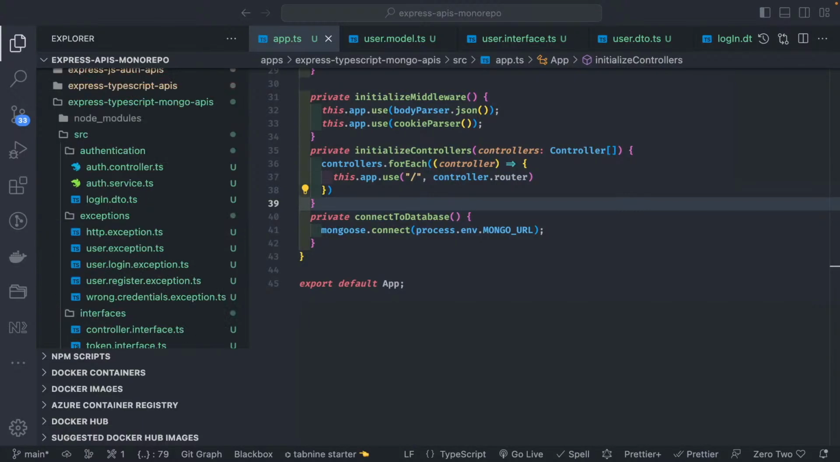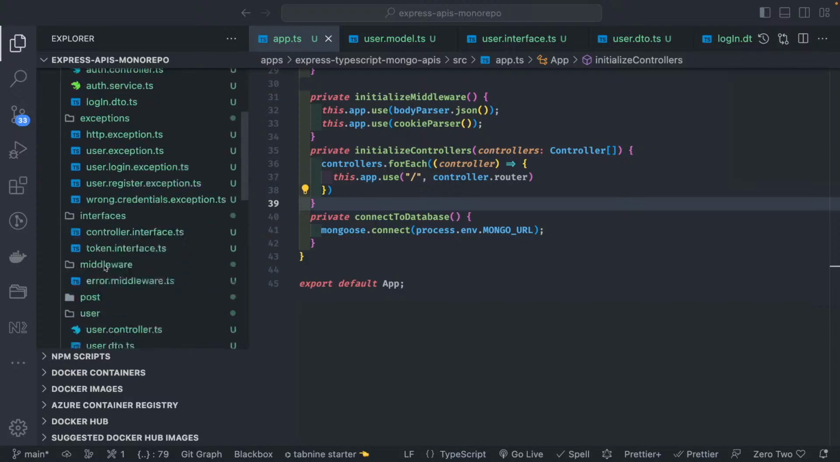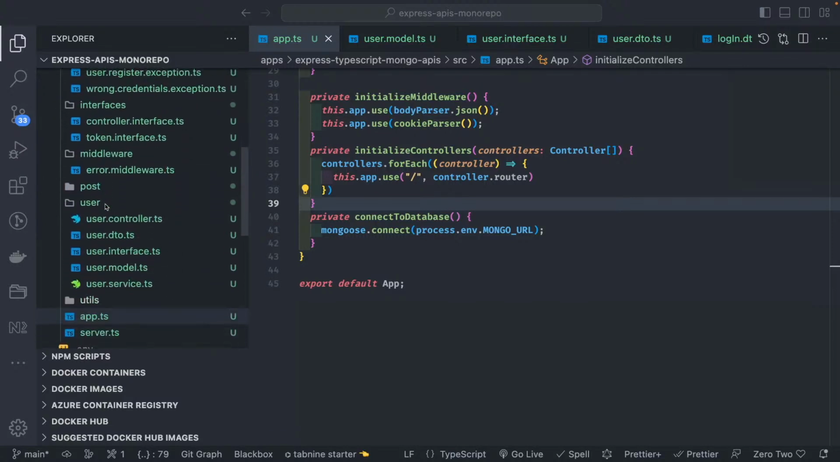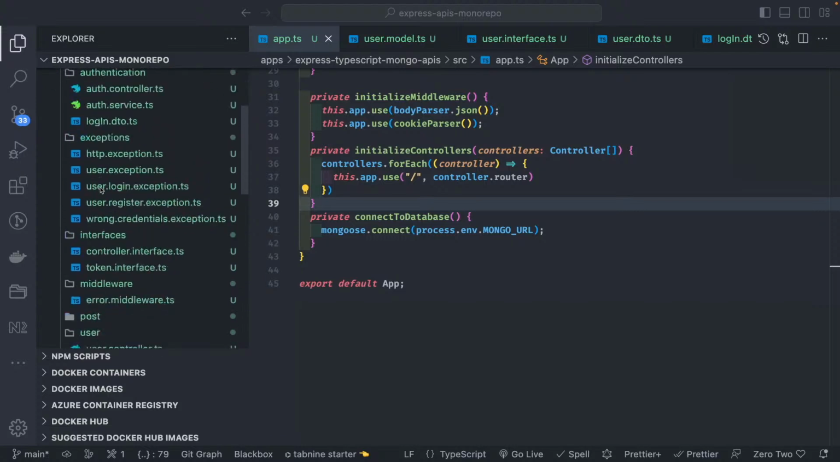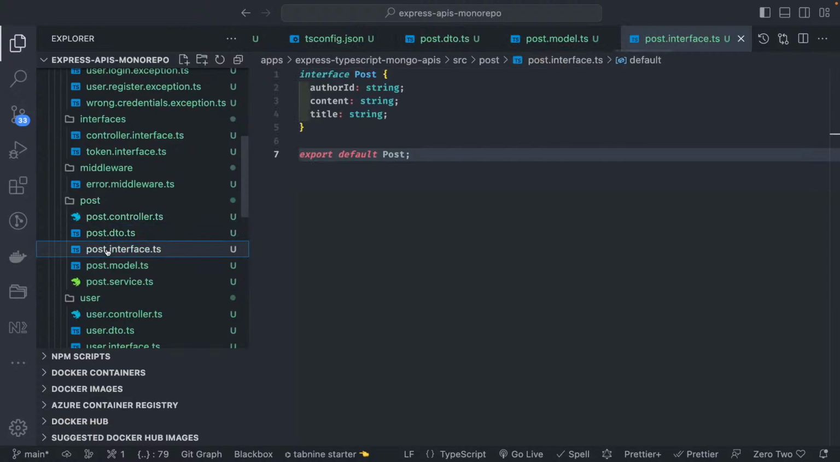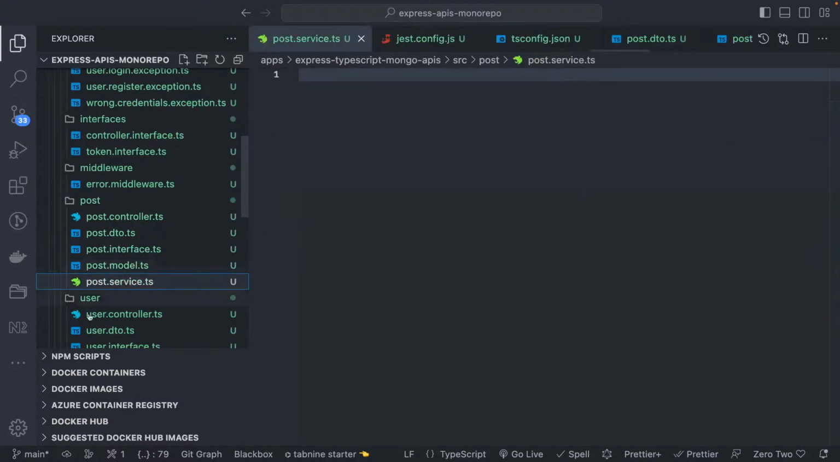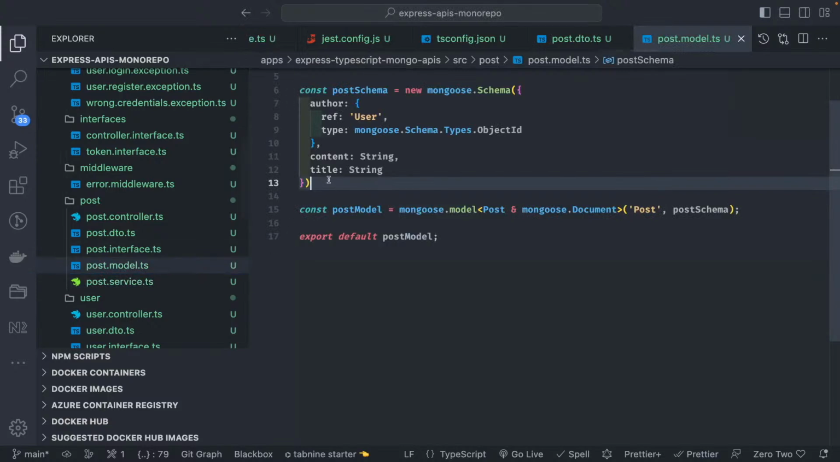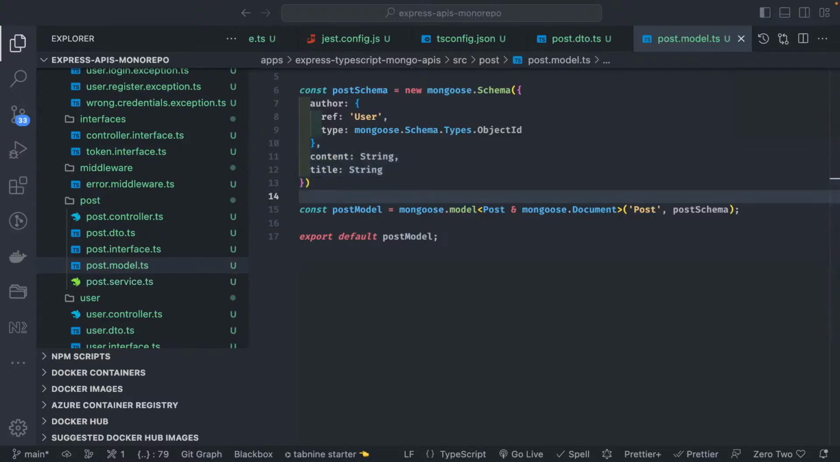Now we can work on the post entity, because once the user logs in, he will start creating posts, updating posts, deleting posts, and for that the user needs to be logged in. So this is our post controller, DTO, interface, model and service. So the post model we already have, which has a reference of the user, and while creating the post we should have a request.user object in the request.